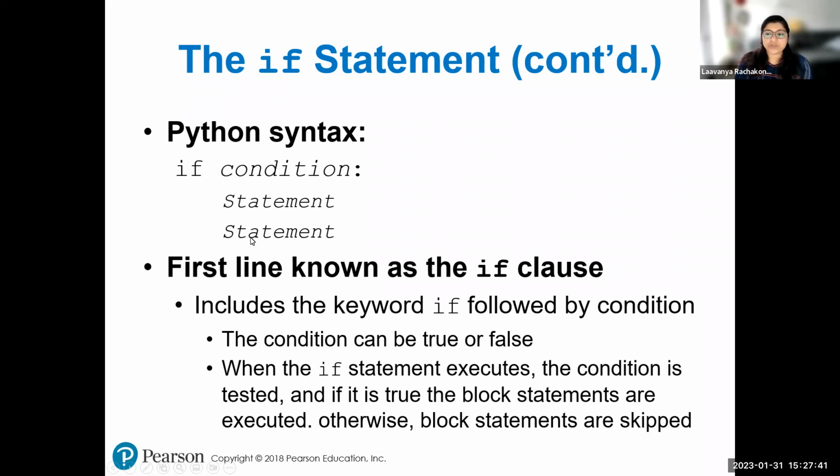If you want to enter any other statements, let's say our condition here has if condition colon and two statements. The third statement, if you want it outside the if block, you'll just hit backspace. With that, you're coming out of the if block and your cursor will start at position 0, so there will be no indentation. When I show you the lab example, it will be easier for you to understand as well. The first line here is called the if clause, which includes the keyword if followed by the condition.